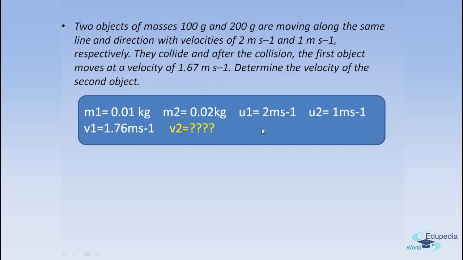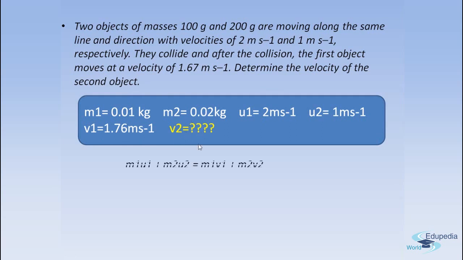They collide, and after the collision, the first object moves at a velocity of 1.67 meters per second. So what do we have now? We have v1, the velocity of the first object, which becomes the final velocity. We need to determine the velocity of the second object, so we need to determine v2 now.